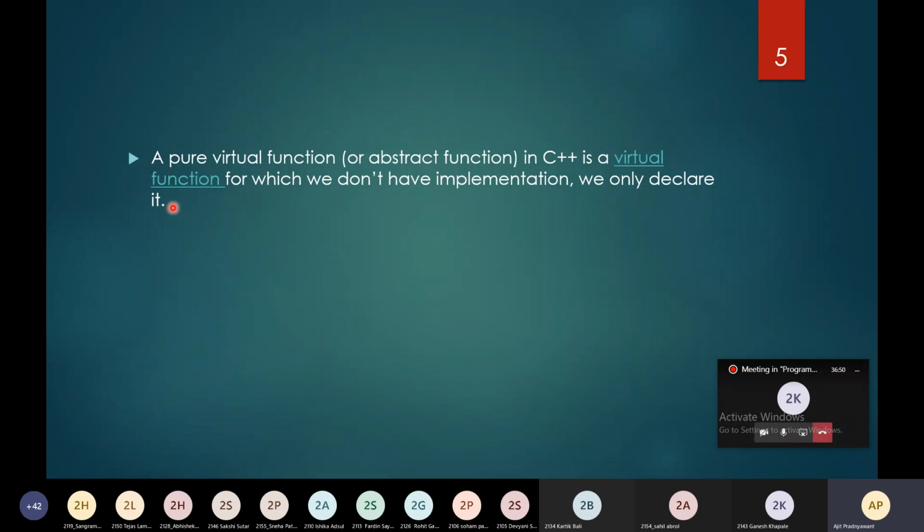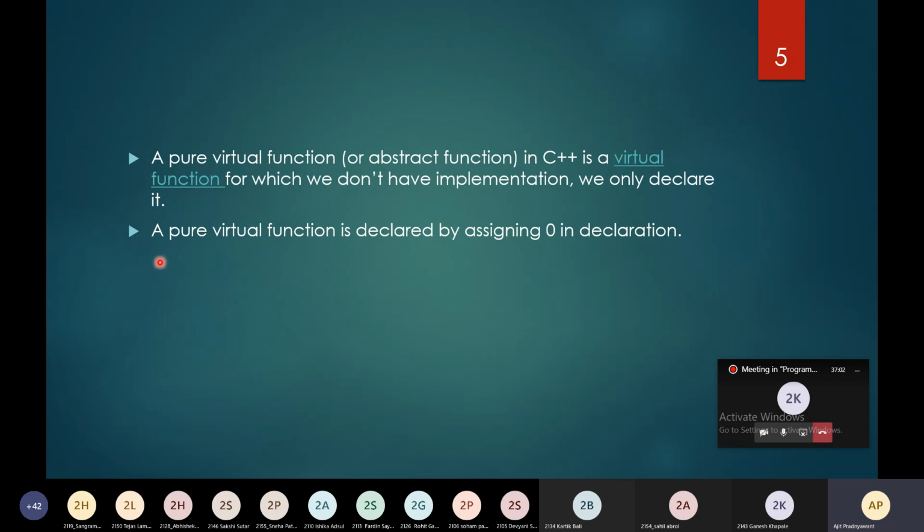We only declare it. A pure virtual function is declared by assigning 0 in the declaration.